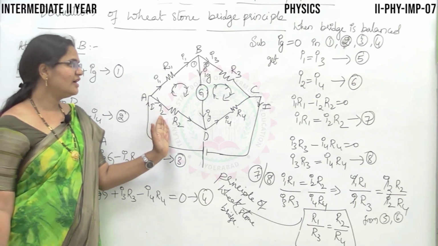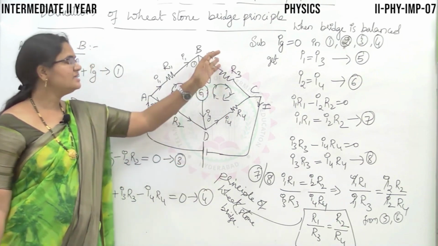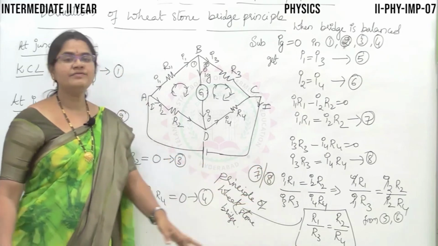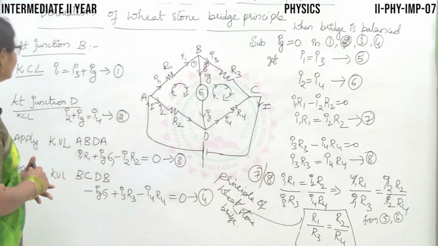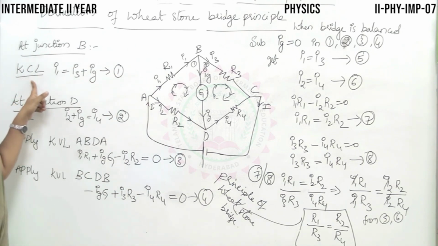Further, they will be divided as I3 and I4 at junctions B and D. Altogether, finally, the outgoing current will be I. And now at B, we are going to apply KCL.